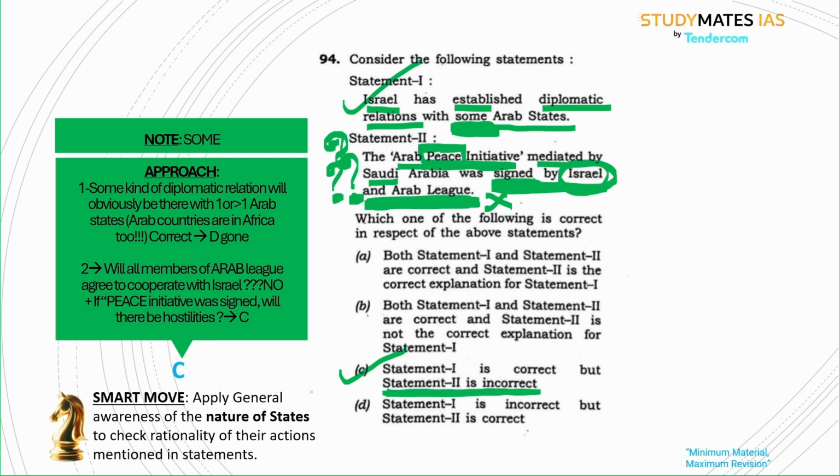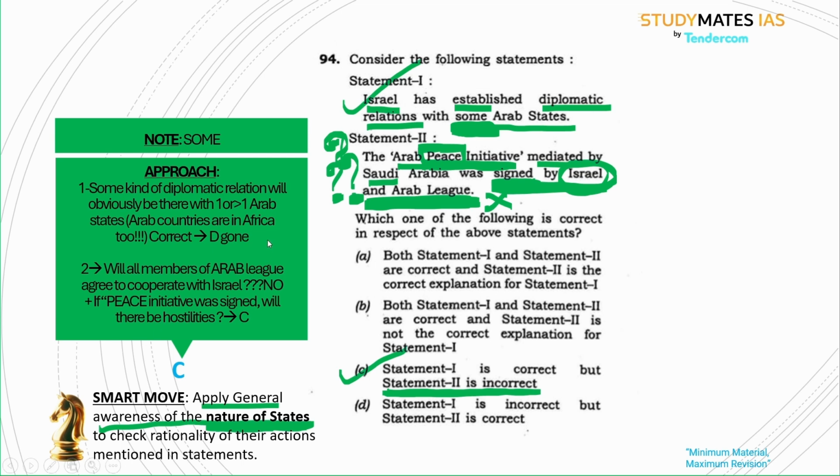So in these types of questions, apply general awareness of the nature of the states or the parties given, how they act. We already know the nature of the Arab states, the nature of Israel, the nature of the US, the nature of India. Then we must apply the nature of the country and see whether the given statement is rational. Then we will arrive at the answer. You can also please share your thought process in the comments, how you approach this question, and this might help someone else also preparing.